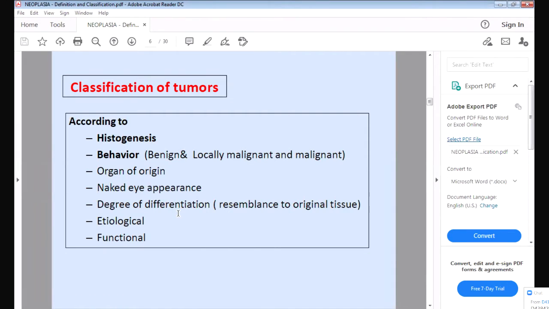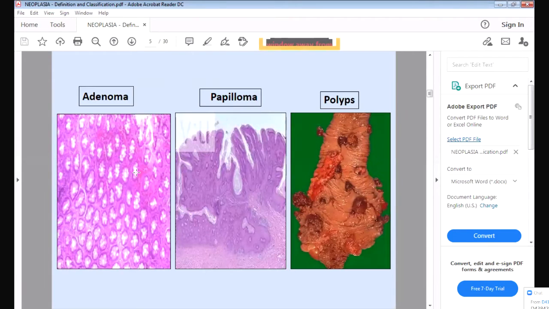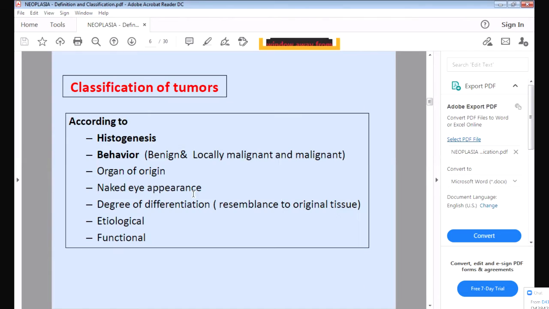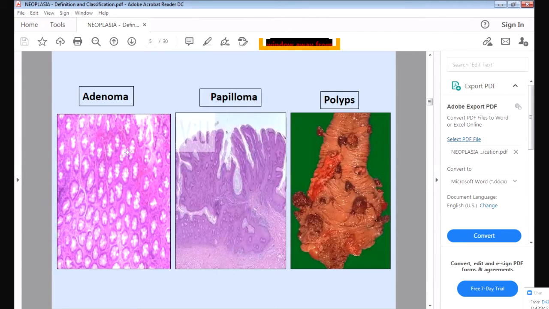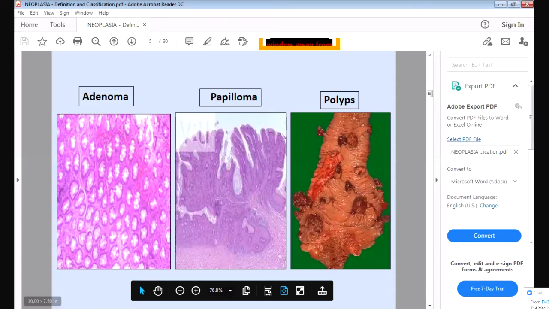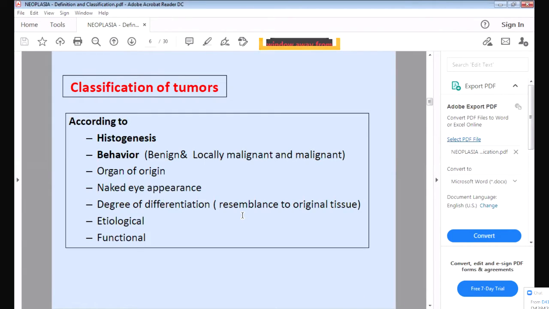Then degree of differentiation. What do we mean by degree of differentiation? If we see the histology and the cells resemble the original tissue, these are glands and they resemble the original glands, it is called well differentiated, meaning it resembles the original tissue. But if it doesn't resemble the original cells and looks different from them, then it is called poorly differentiated.